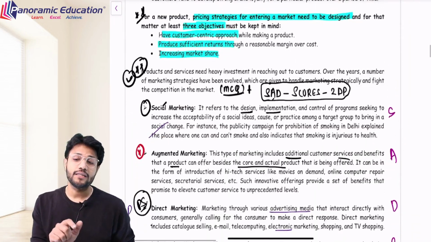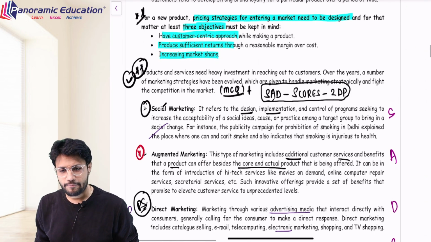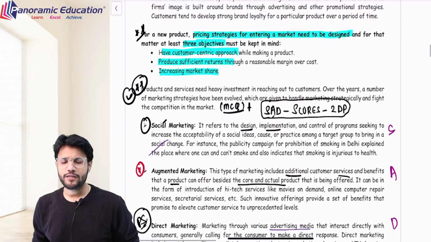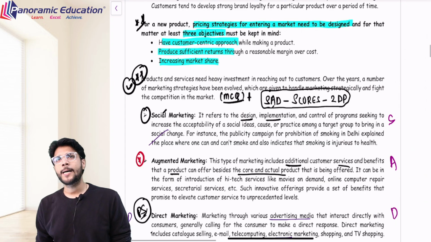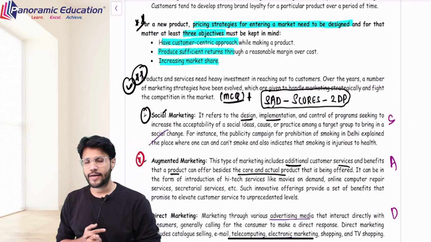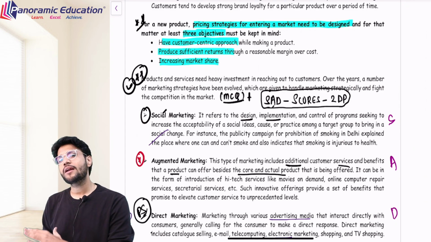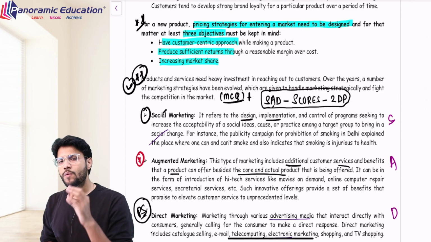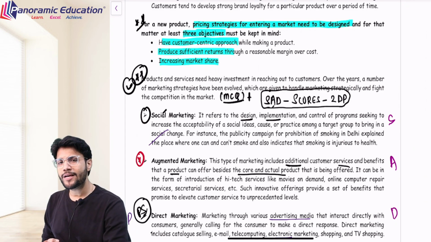Well, I have written the words beside them. Kindly understand that, right? What is social marketing, sir? Well, we know what marketing is. We want to spread a certain message to the audience, right? That is marketing. When I say social marketing, it means we want to serve a social message among the audience.